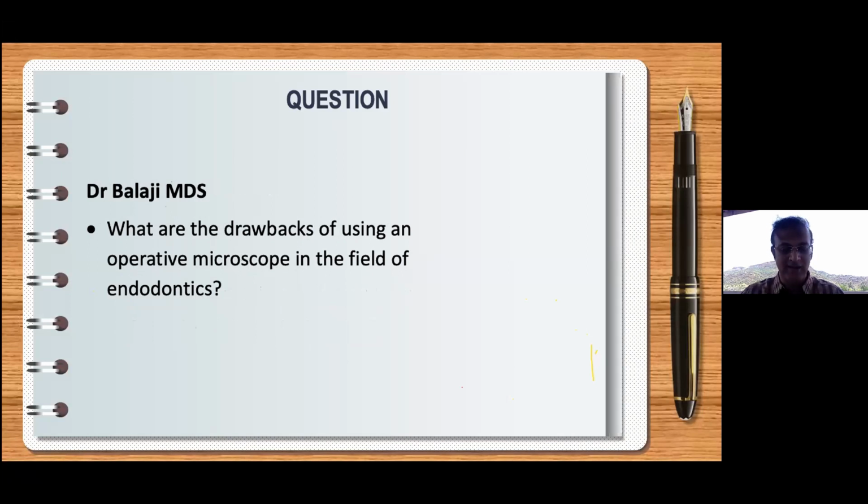If you took 45 minutes or 1 hour to complete a root canal, add 15-20 minutes extra when working under the microscope, because you see everything bigger, your perfection level increases, and you want to prepare the tooth and the canals better. So it increases the operating clinical time, and that can be a relative drawback.